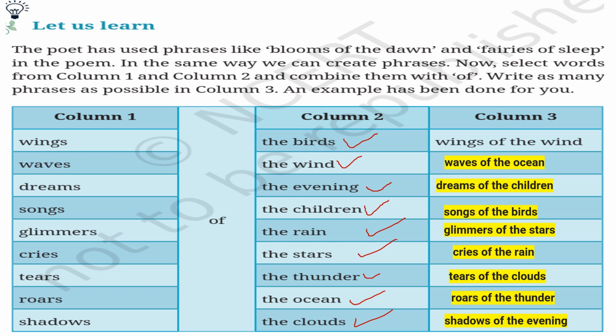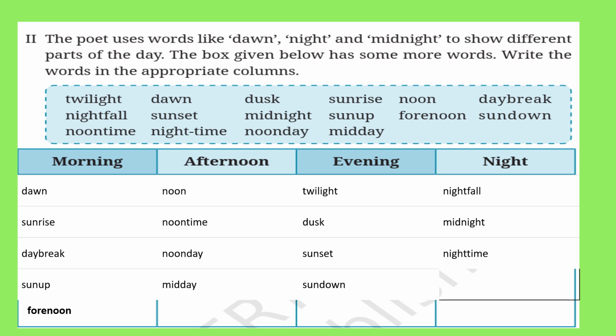Next question. The poet uses words like dawn, night and midnight to show different parts of the day. So here in this poem, when we have read the poem, we have learnt about different words like dawn. Dawn means the early morning part of the day, then night and then midnight. So they show different parts of the day. The box given below has some more words. Write words in appropriate column.